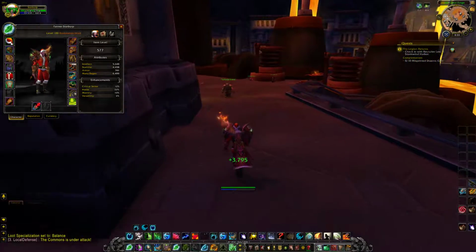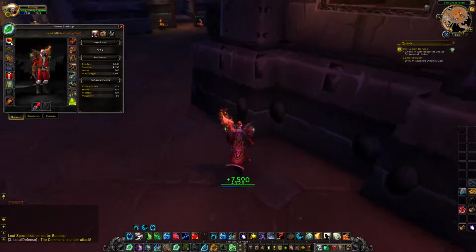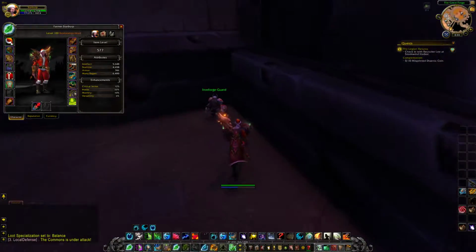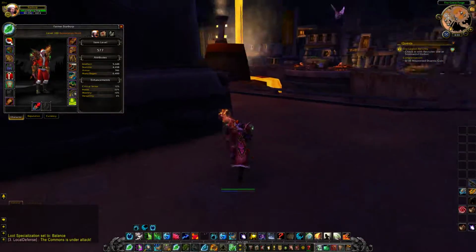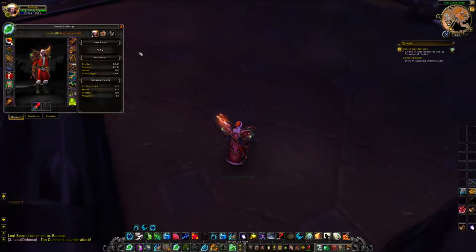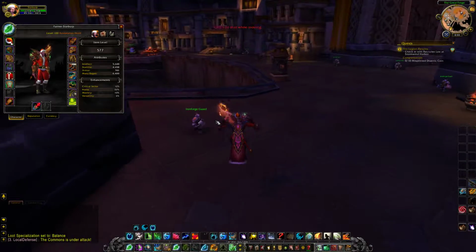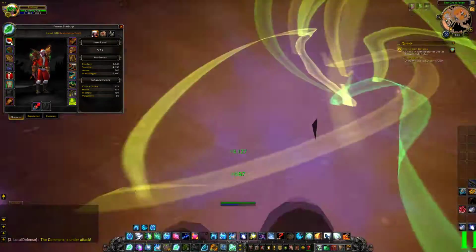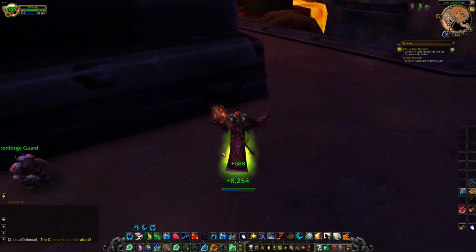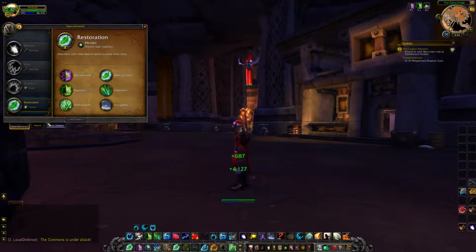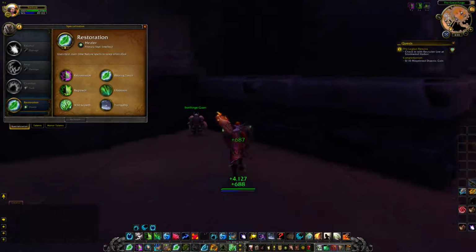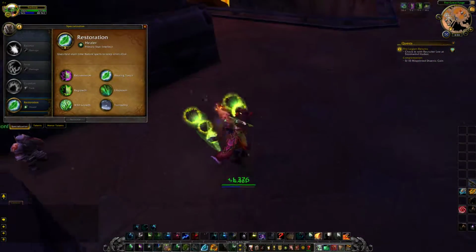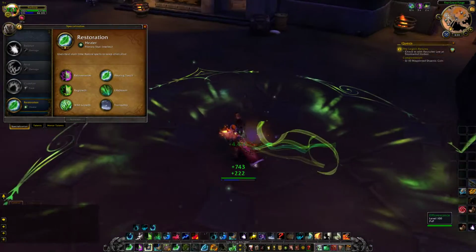Feral druids and guardian druids are one of the tanks that also use agility. So I'm going to go over that, and I'm going to also go over the talent and role specialization. So in World of Warcraft, you can pick a role. Right now I am Restoration, which is a healing role. This is the one where druids heal with the power of nature.